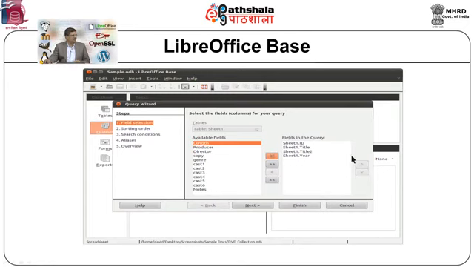So, all the applications and utilities that are provided by MS Office DBMS software, the same kind of utility is also provided by LibreOffice Base. In MS Office we have an application like MS Access. Over here we have the LibreOffice Base application, where we can enter thousands of records and manage them with the help of queries and forms, and we can get reports.